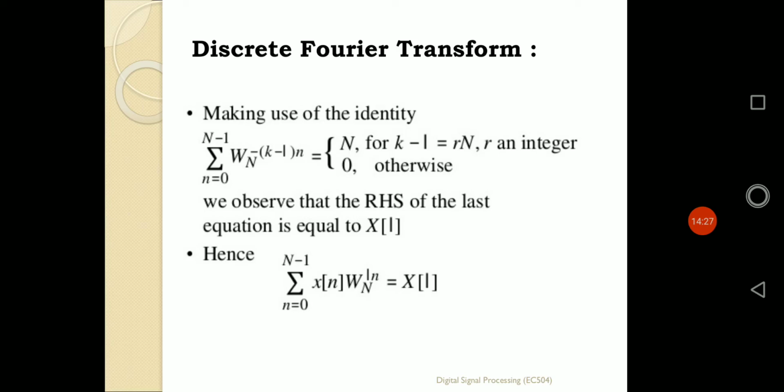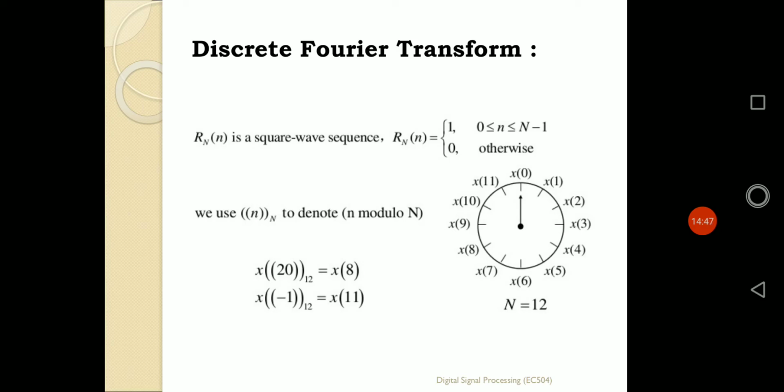So if we put the value of X of l, where k is simply l, putting k equals l, X of l is defined as summation of n ranging from 0 to N minus 1, x of n omega N ln. As simple as that.